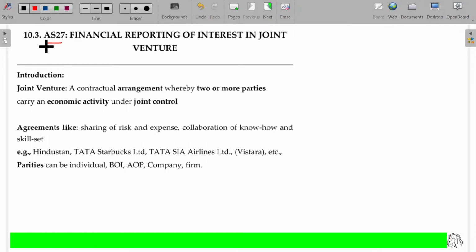AS number 27, financial reporting of interest in joint venture. Interest in joint venture. ABC Limited, XYZ Limited, ABC and XYZ.